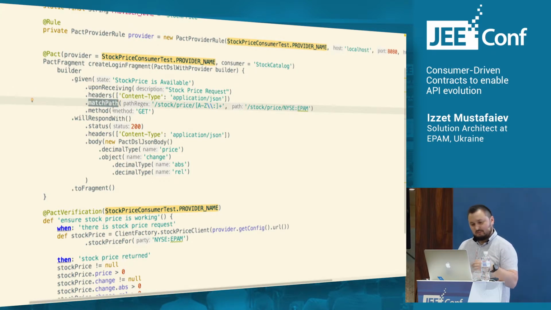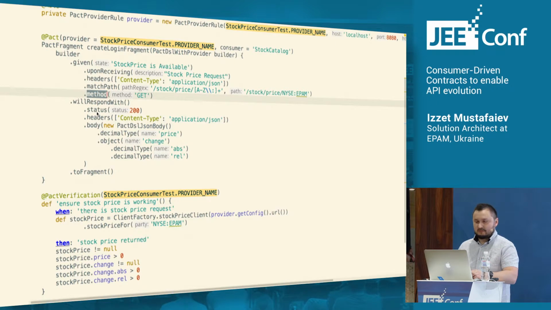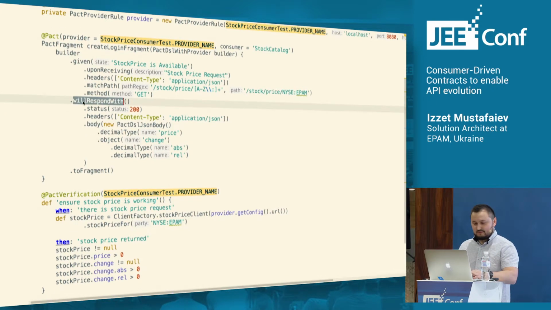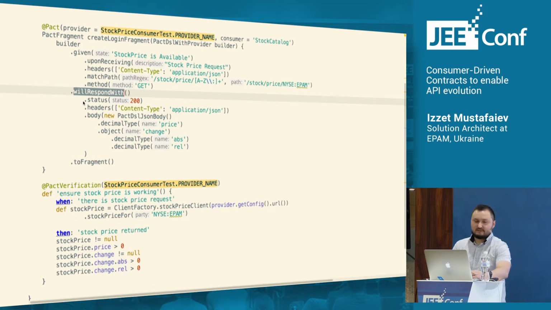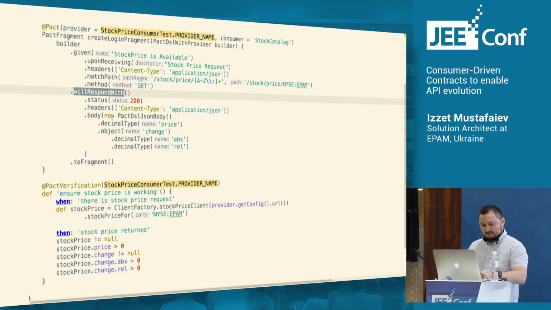We can pass the path which we will call and specify a regex so that there is no hard coding, and provide an example call of our provider. Then we specify the HTTP method which we'll use to call our provider, and then we specify the response that we expect from the provider to verify that it answers correctly.